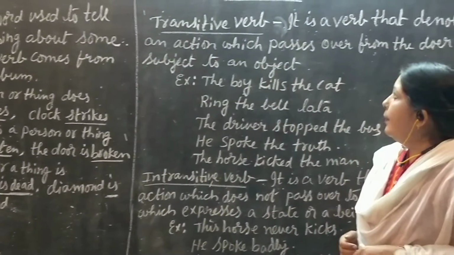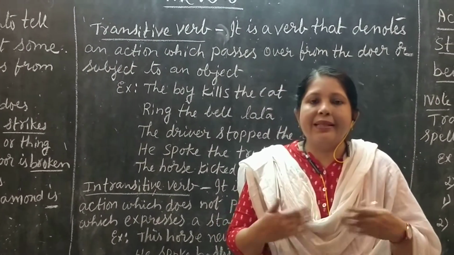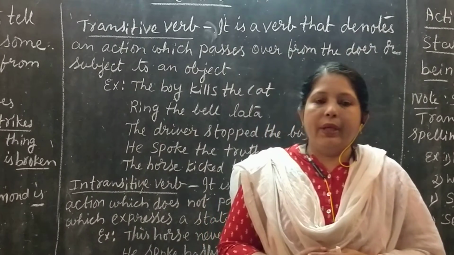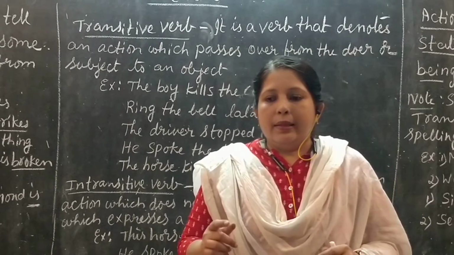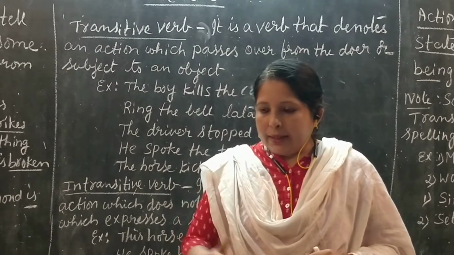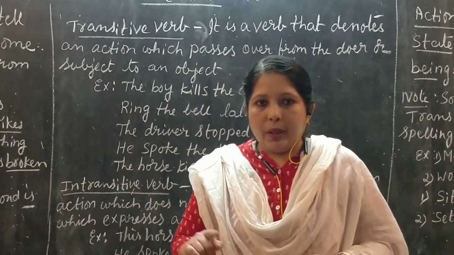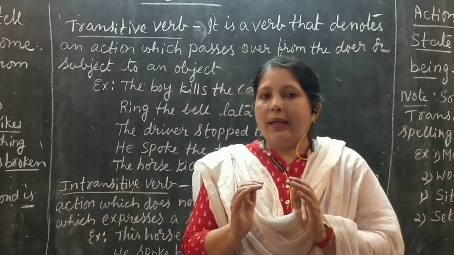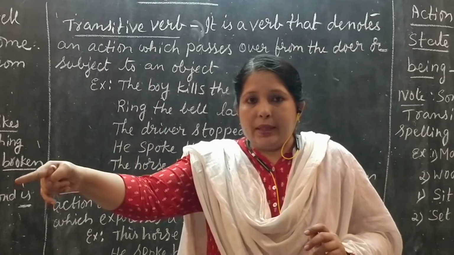For example, I just want to tell you that there are two types of verb, that is transitive verb and intransitive verb. First I would like to give an example of transitive verb. We will take an example: the boy kicked the ball. What is the boy doing here? The boy is kicking the object.